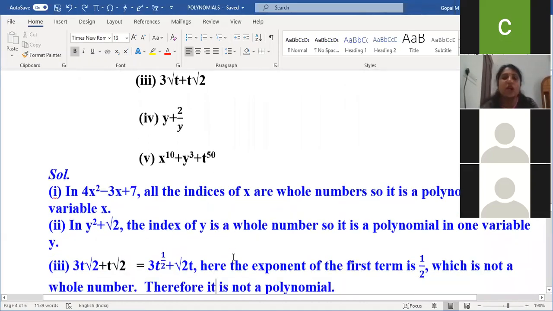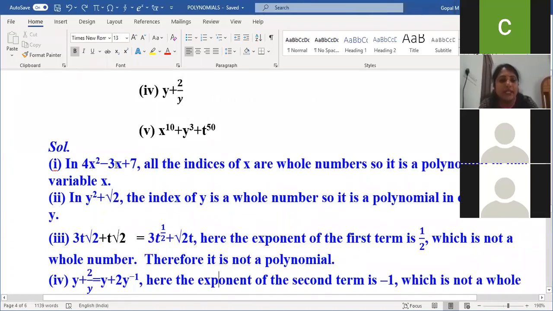Now we'll see the answers. 4x square minus 3x plus 7. All the indices of x, meaning powers, are whole numbers. So it is a polynomial in one variable.